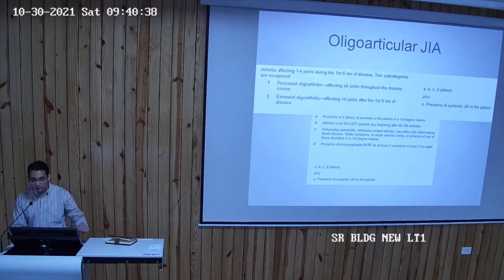The third one is oligoarticular JIA. So the arthritis, when it affects less than 4 joints during the first 6 months of disease, there are 2 categories, persistent and extended oligoarticular JIA. Persistent is when throughout they have less than or equal to 4 joints, and extended is after the first 6 months they go on to develop more joints. The table below basically is again the exclusion criteria, which we have to remember as PBARS, PBARS is the mnemonic for it. So psoriasis, B27, ankylosing spondylitis, and systemic JIA.